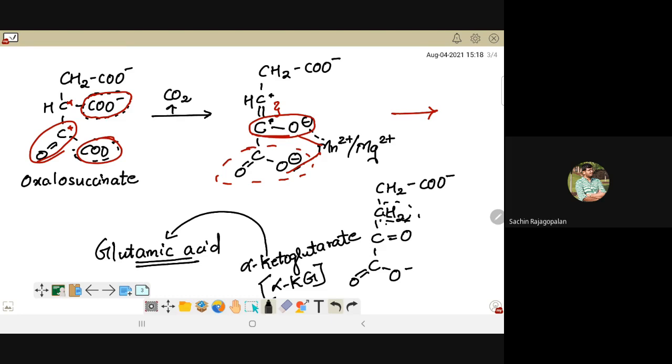How many carboxyl groups did you have originally in oxalosuccinate? You had 3 carboxyl groups, right? Can you see there? 1, 2, 3 carboxyl groups.